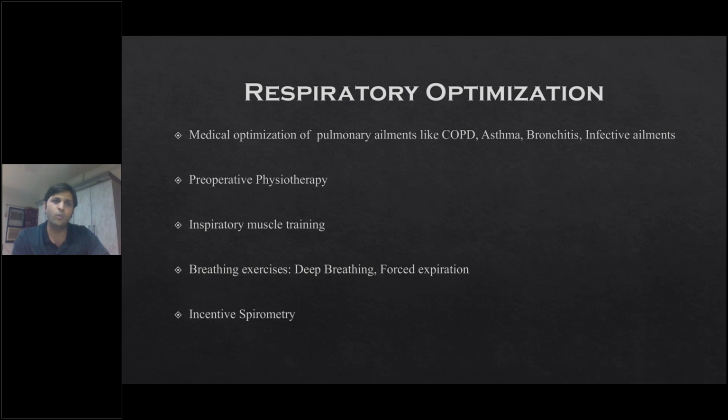The other optimizations commonly seen are for patients who have other respiratory ailments like COPD, asthma, bronchitis, or some infective pathology in the lung. These can be medically optimized by giving the respective medications, like antibiotics for infections. Bronchitis can respond to anti-allergics and steroids, and asthma can respond to bronchodilators. Apart from this, patients who have undergone major surgery should always be told to undergo respiratory physiotherapy, either formal chest physiotherapy or muscle training for the inspiratory and expiratory muscles.